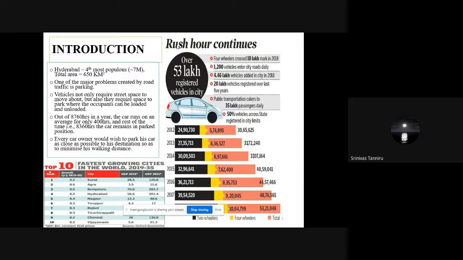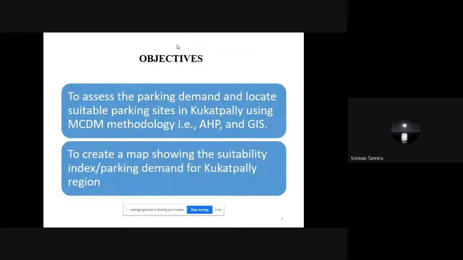In this Hyderabad city, we have selected a small area, Kukatpalli, as our study region, so that we can do a compact study in a much more efficient manner. The objectives of this study are to assess the parking demand and locate suitable parking sites in the Kukatpalli region of Hyderabad using MCDM methodology, which means multi-criteria decision-making methodology, that is AHP, analytical hierarchy process, and geographical information system. Once we are done with the assessment, we can create a map of the parking suitability index for the Kukatpalli region. So these two are the objectives of our study.